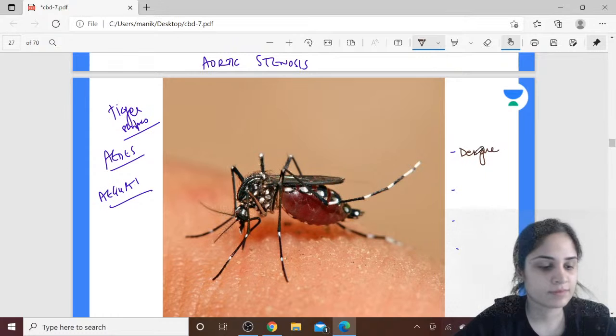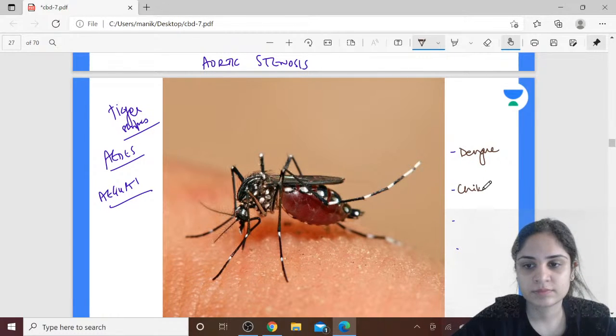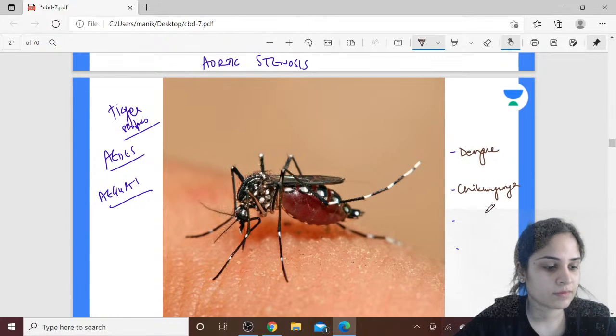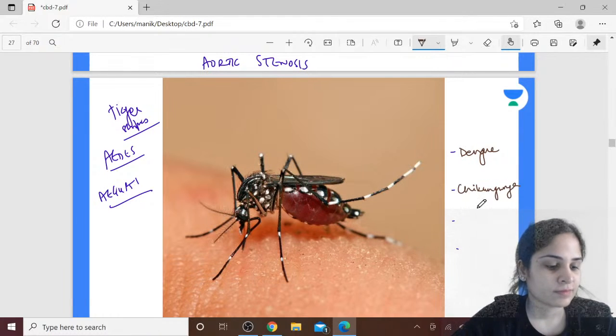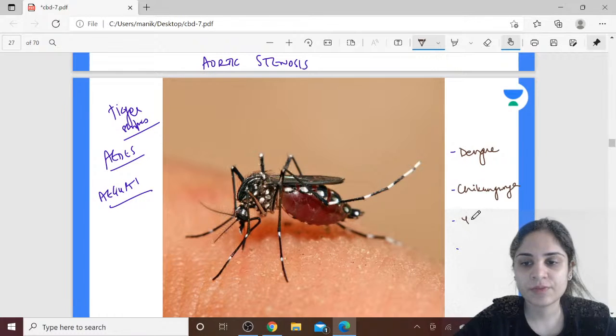Dengue, chikungunya. Anything else? Yellow fever and Rift Valley fever.